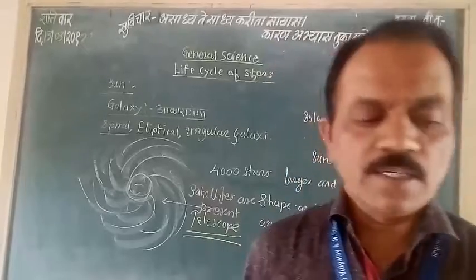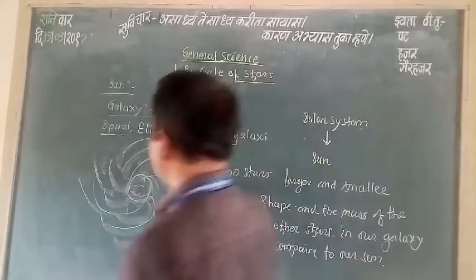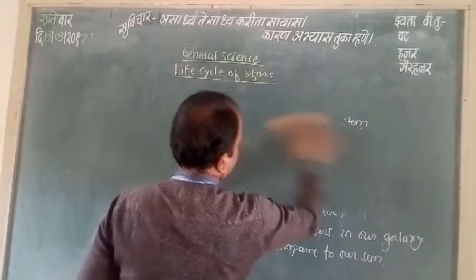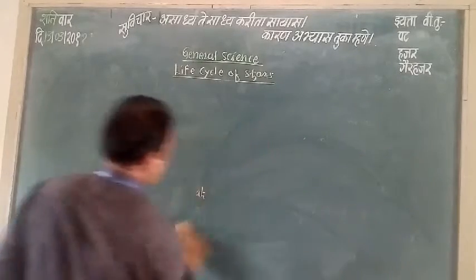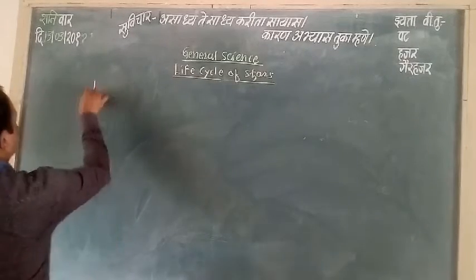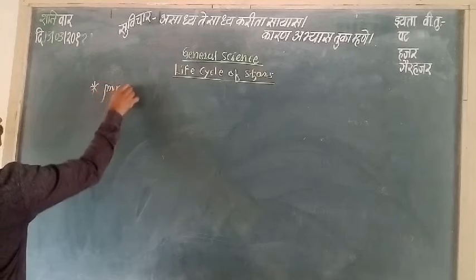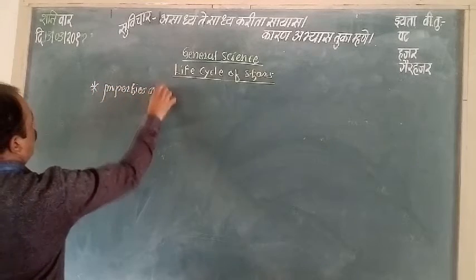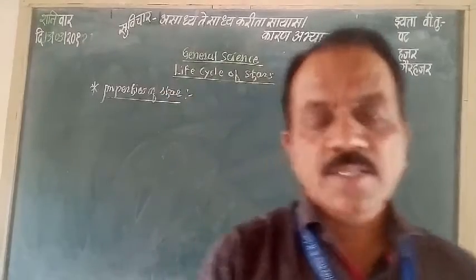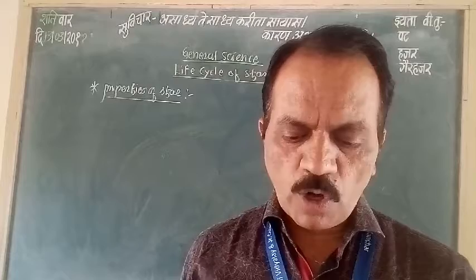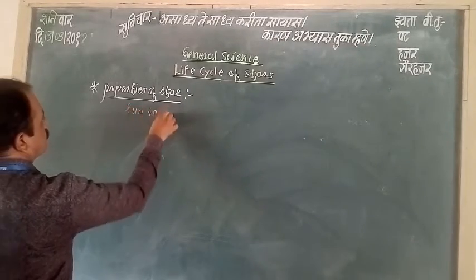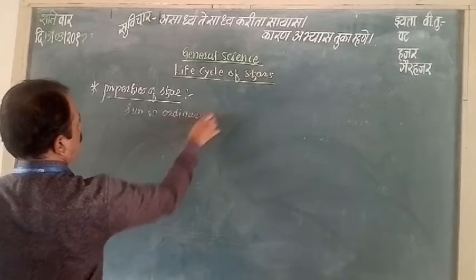Now look here, we see the properties of the star. The properties of the stars that come to the fore are their size and shape and other properties. Now look at the properties of star. The first of it is this: the Sun is an ordinary star.